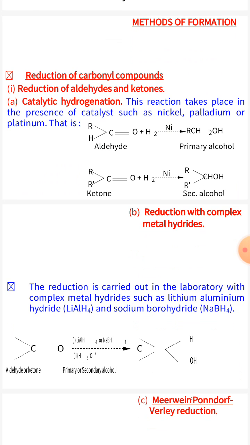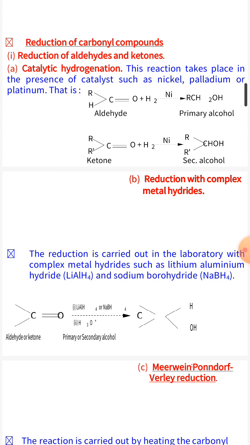Carbonyl compounds can be reduced by catalytic hydrogenation or with complex metal hydrides. First is catalytic hydrogenation. This reaction takes place in the presence of catalysts such as nickel, palladium or platinum. Aldehydes give primary alcohol and ketones give secondary alcohol after reduction.